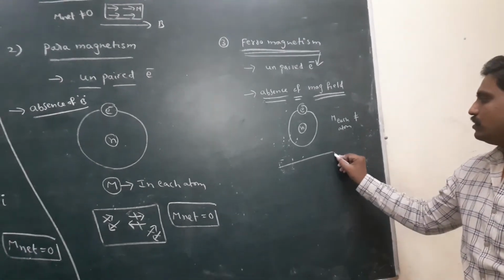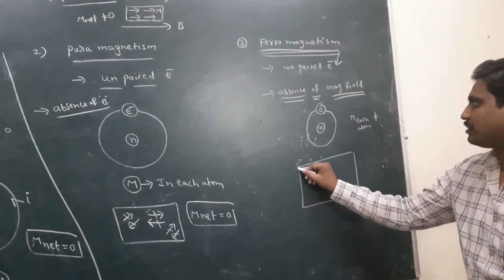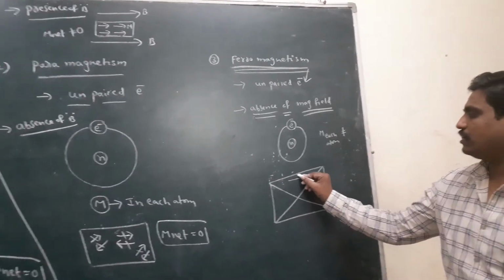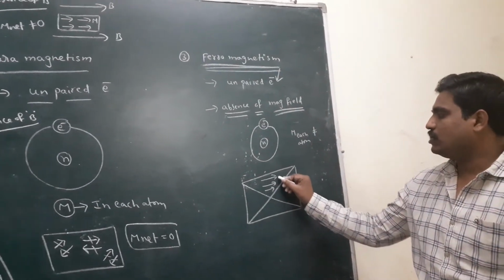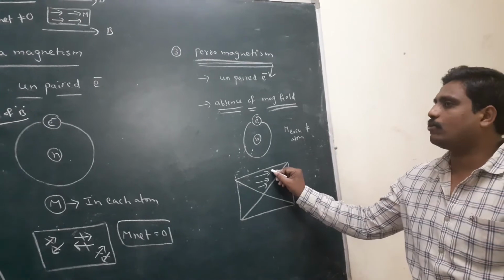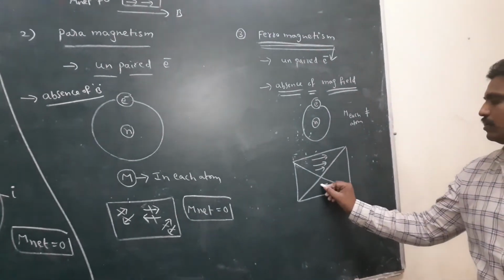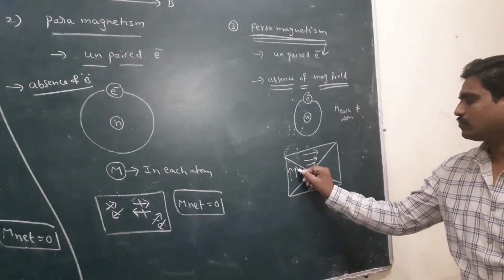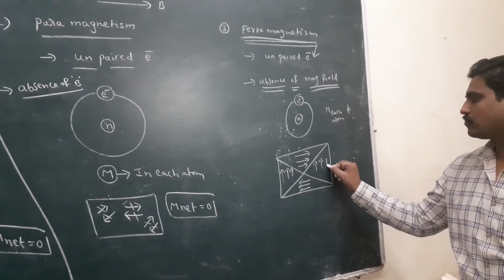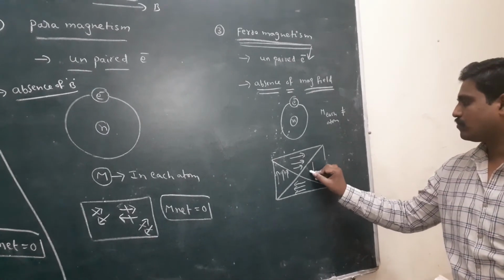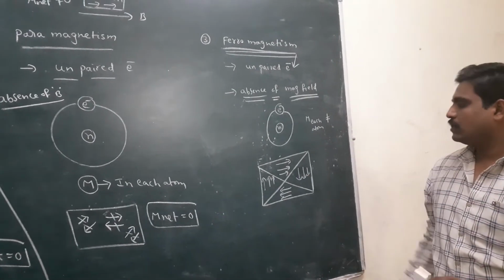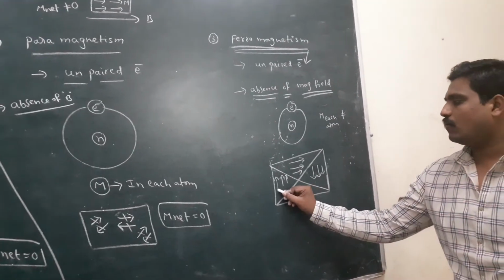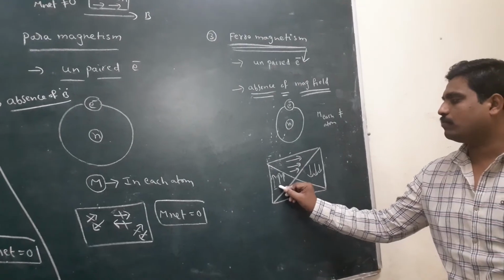This is the ferromagnetic substance. Look at this region here. Each arrow indicates the magnetic moment of a single atom. This is a single atom, and this is the neighboring atom.